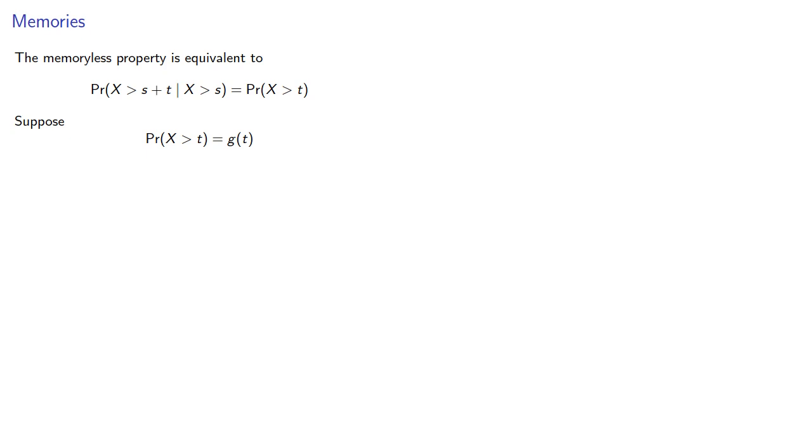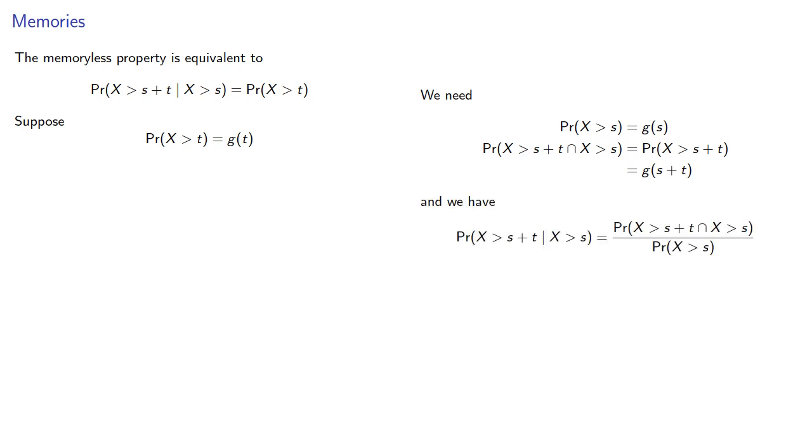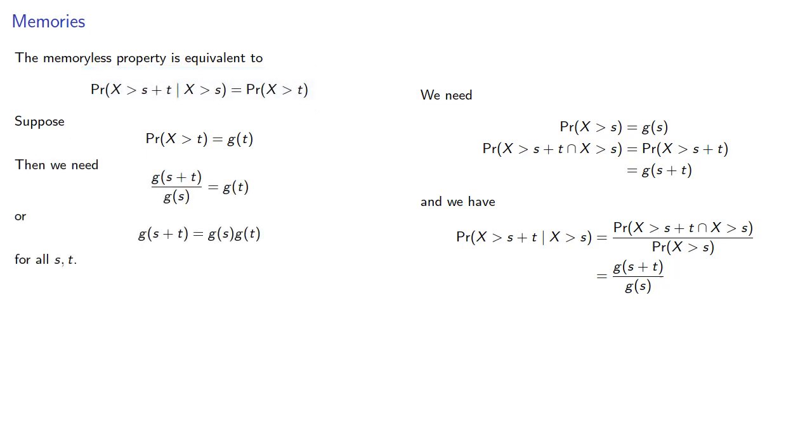The probability that x is greater than s will be, and the probability of the conjunction, well, that's really just the probability that x is greater than s plus t. And so that will be, and so our conditional probability will be. And so if we want these two probabilities to be the same, we need for all values of s and t. And this gives us a way to characterize all memoryless distributions.